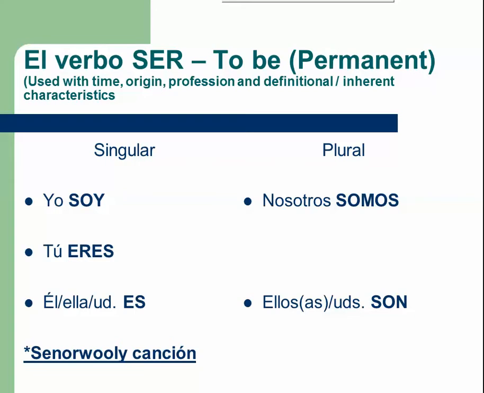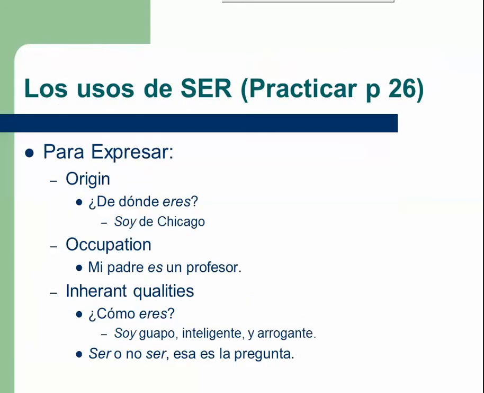Alright, so el verbo ser basically just means I am, you are, he, she, it is, we are, or they are. So it's soy, eres, es, somos, son. And if you watch the Señor Wooly canción, he will help you memorize it, okay? Alright, and los usos de ser, the uses of ser, you can practice this on page 26 in your book.